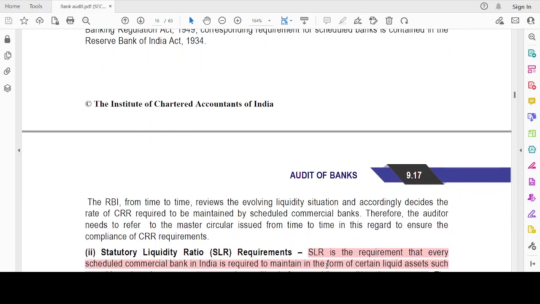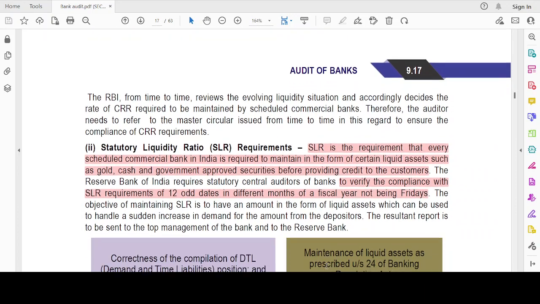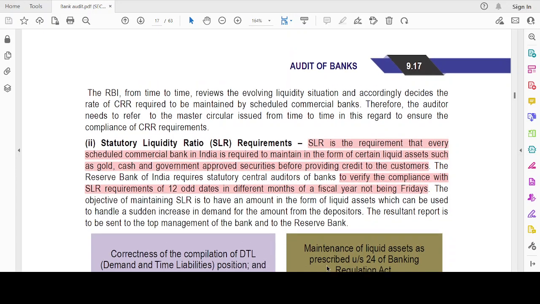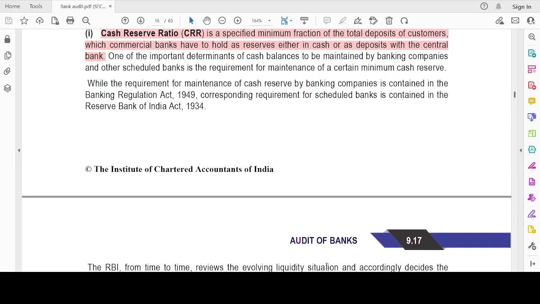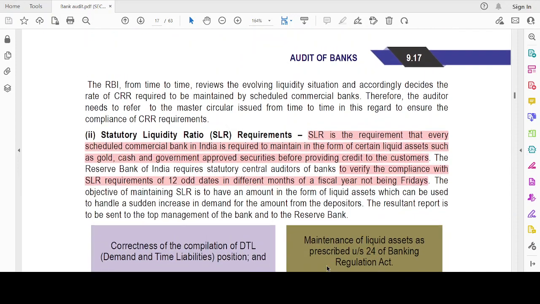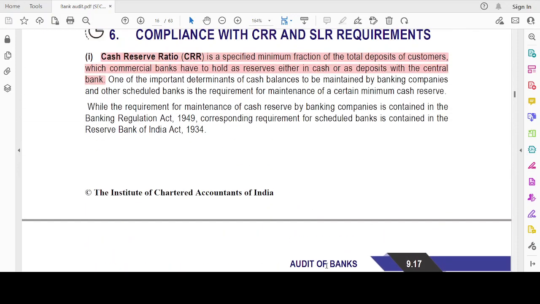Then SLR. It is the requirement that every commercial bank is required to maintain in the form of certain liquid assets such as gold, cash and government approved securities before providing credit to the customer. Okay. This is based on liquidity. This is with respect to the cash. Just see, generally liquidity will be there. If I'm not able to bear the liquidity amount, then it will be from the cash reserve ratio.